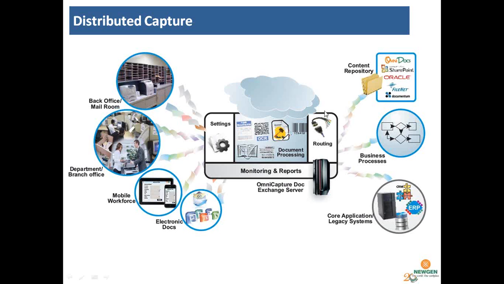So that's processing. If there is a barcode or a barcode sticker, that can also be read properly. If you have put RFID on the document, that can also be read. So this is the processing power of the OmniCapture Document Exchange server.